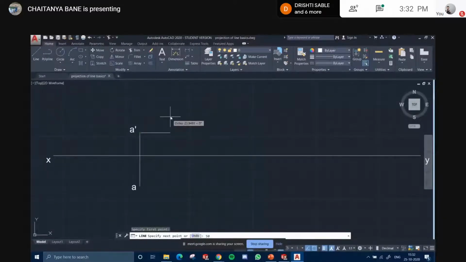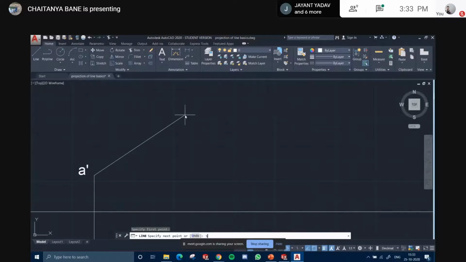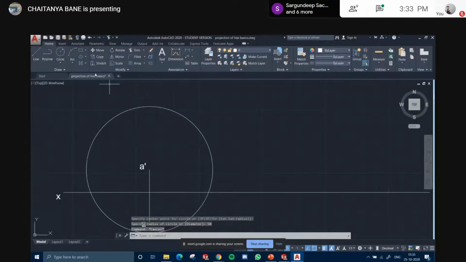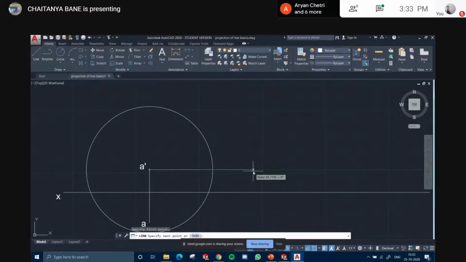Okay, wait a minute. I have to turn off the ortho. 50. Wait. I draw a circle of 50 mm, radius 50. So this is what it is, 50. Now I need to get a point which is inclined at 20 degrees. This is a parallel line. Now I need to make a line which is inclined. How do I do that?